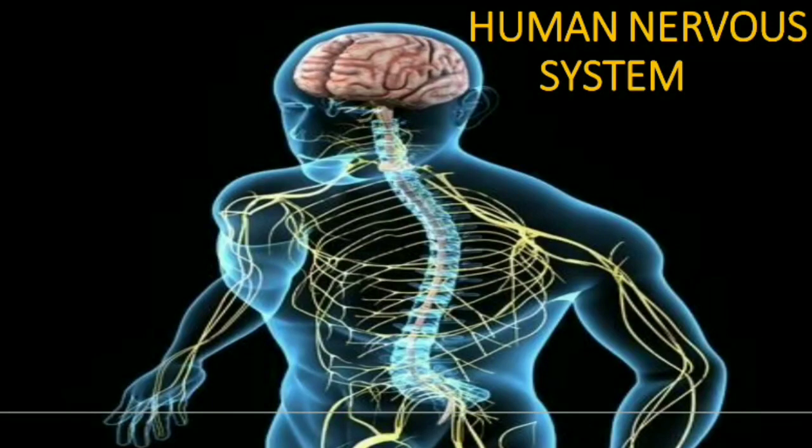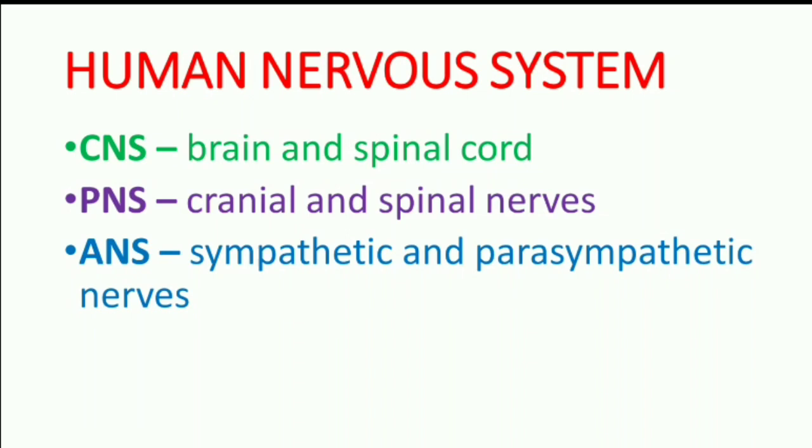Welcome to the session Human Nervous System. This is the fourth chapter in biology. Do all the animals have same nervous system? No. The nervous system may differ from animal to animal. Human beings have well developed nervous system so that only they can think and react.